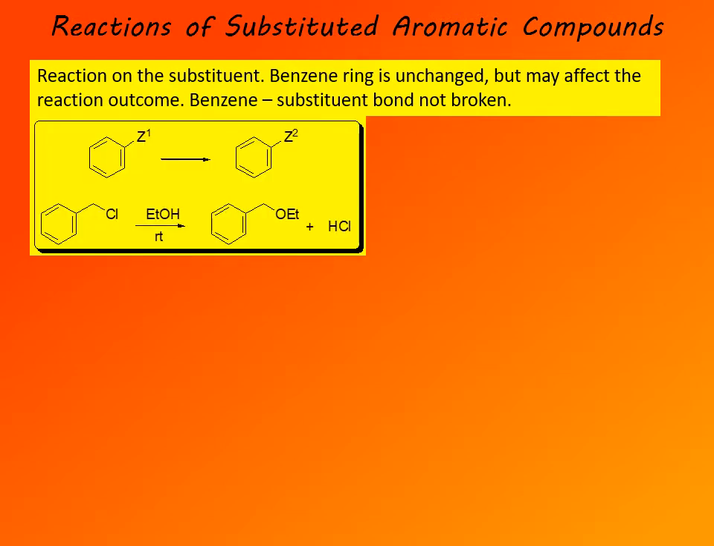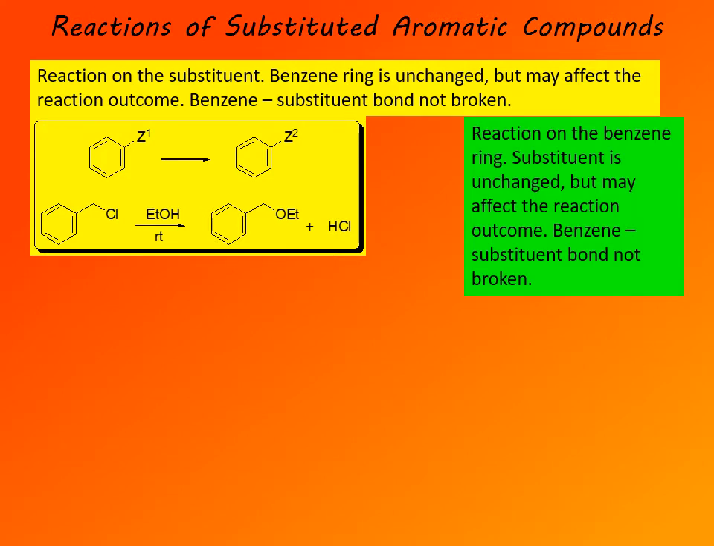So here, in general terms, the reaction occurs on the substituent, and so the substituent on the ring is converted to a different substituent, but the bond to the ring is not broken. An example would be a reaction of benzyl chloride with, let's say, ethanol at room temperature. The product is benzyl ethyl ether, and the byproduct is a molecule of hydrogen chloride. So in that case, the chlorine group has been replaced with an ethoxy group, but the benzene ring itself is unchanged and the carbon-carbon bond is not broken.